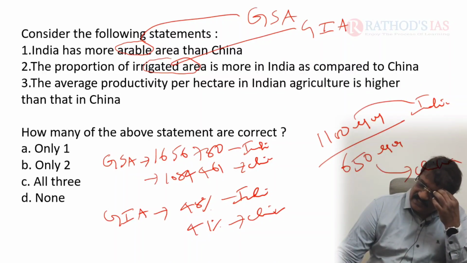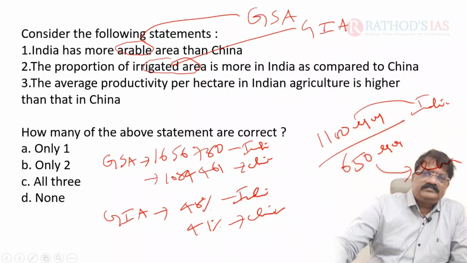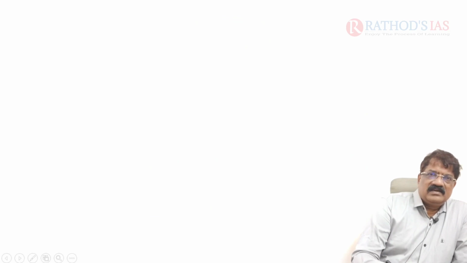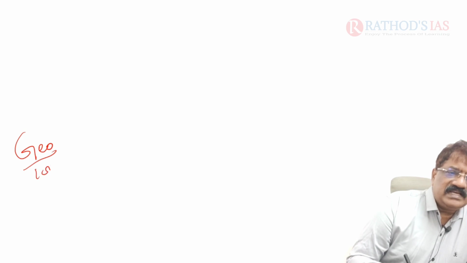Basic. We should try to deal with the basics. What is the basic? You see here, that is gross sown area. For example, in geography, let us imagine 100 acres.